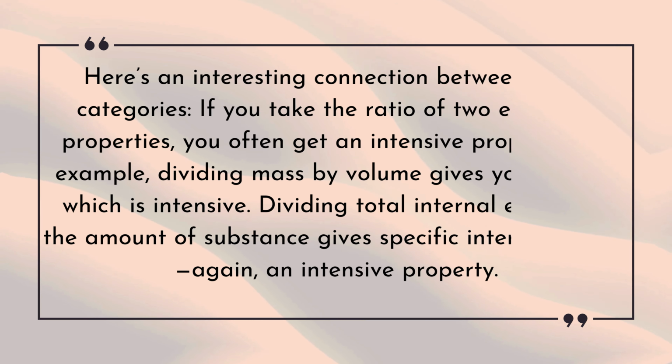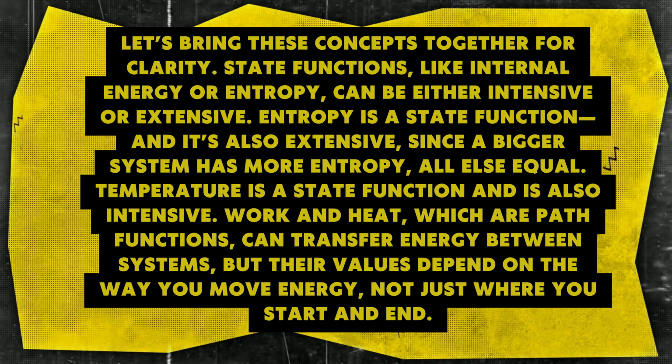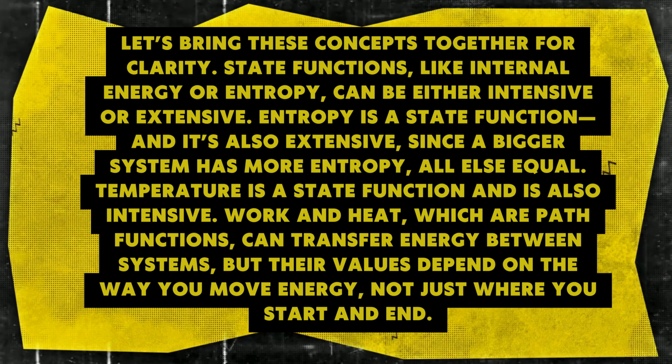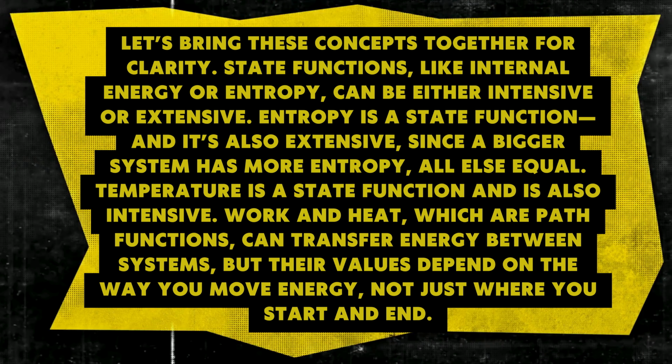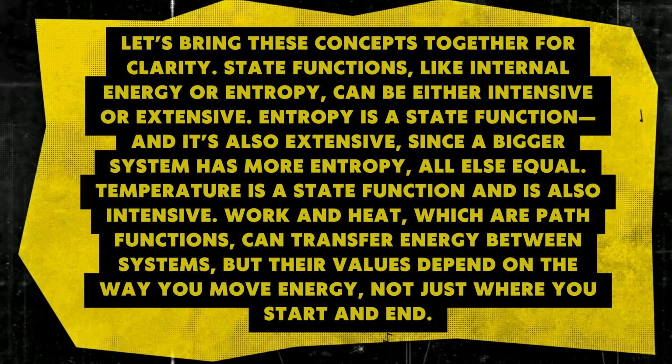Here's an interesting connection between these categories. If you take the ratio of two extensive properties, you often get an intensive property. For example, dividing mass by volume gives you density, which is intensive. Dividing total internal energy by the amount of substance gives specific internal energy, again, an intensive property. Let's bring these concepts together for clarity. State functions, like internal energy or entropy, can be either intensive or extensive. Entropy is a state function, and it's also extensive, since a bigger system has more entropy, all else equal.